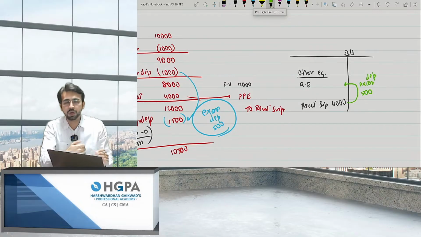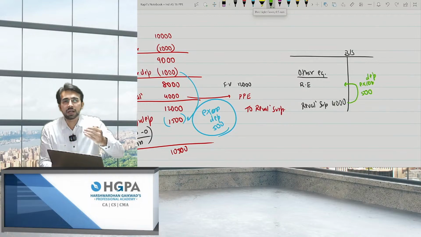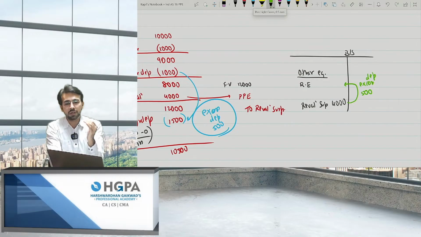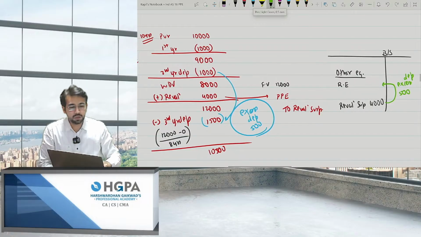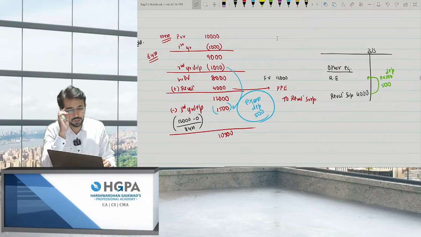If you want, you can do it, otherwise you can ignore. That is, it is an option whether to transfer the excess depreciation to retained earnings, right? It is just an option, not mandatory. It is just an option whether you have to transfer that 500 to retained earnings or not. That is the excess depreciation. I'm again telling you, this is not mandatory. This was just optional.